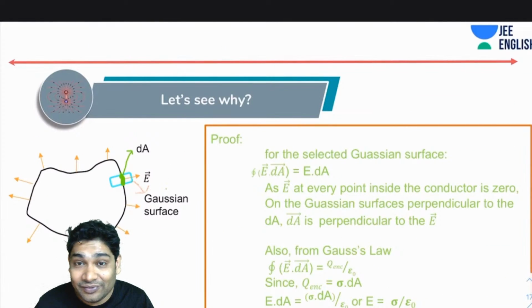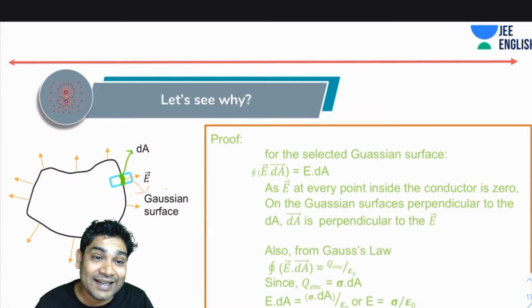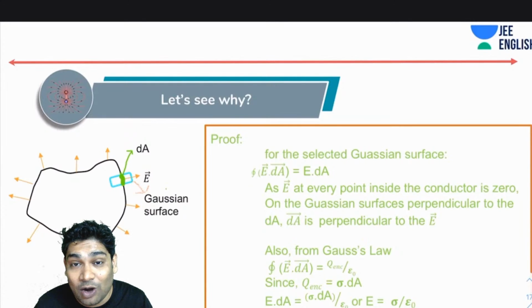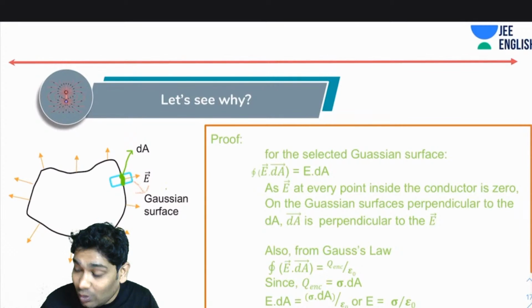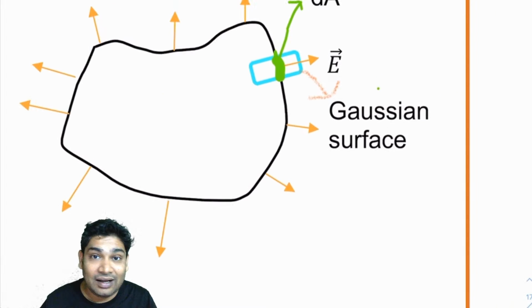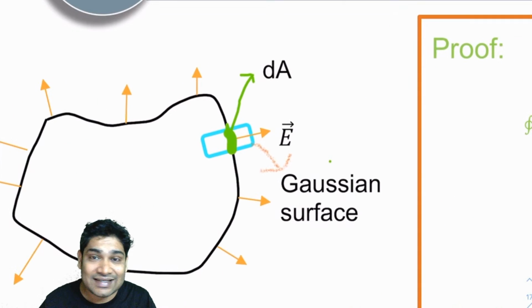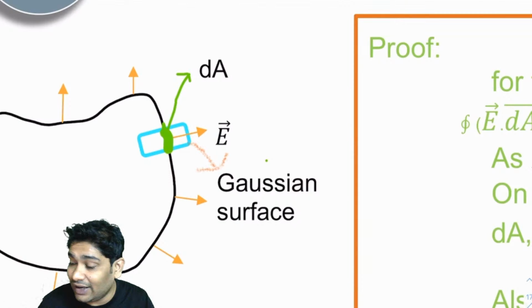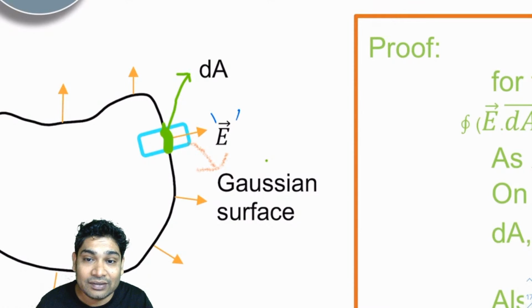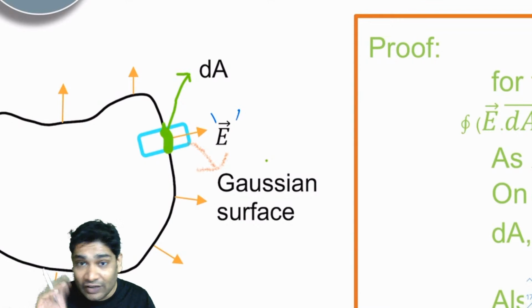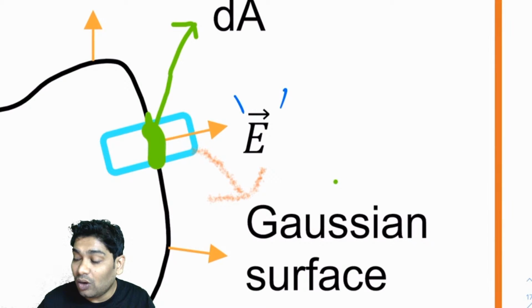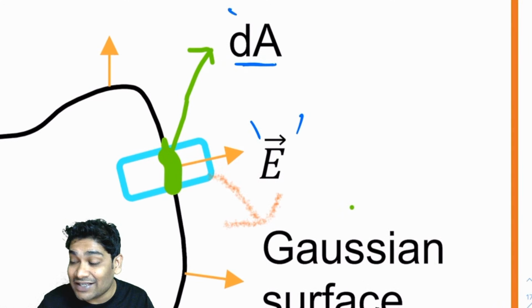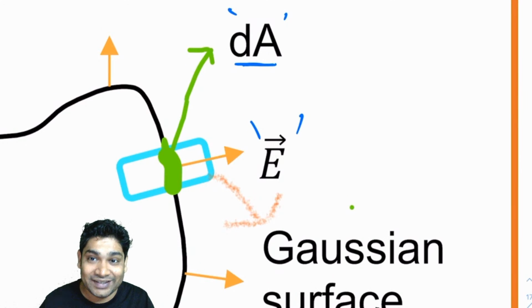Now there's a proof. Why or how do I say that the magnitude of E is sigma over epsilon naught? So the proof is as follows. What I am doing is, this is a conductor which has some random arbitrary shape and I want to find the electric field at E here. So what I did was I took a very small portion of the conductor, which has an area dA. You remember, if I'm writing the area as dA, the area has to be small.